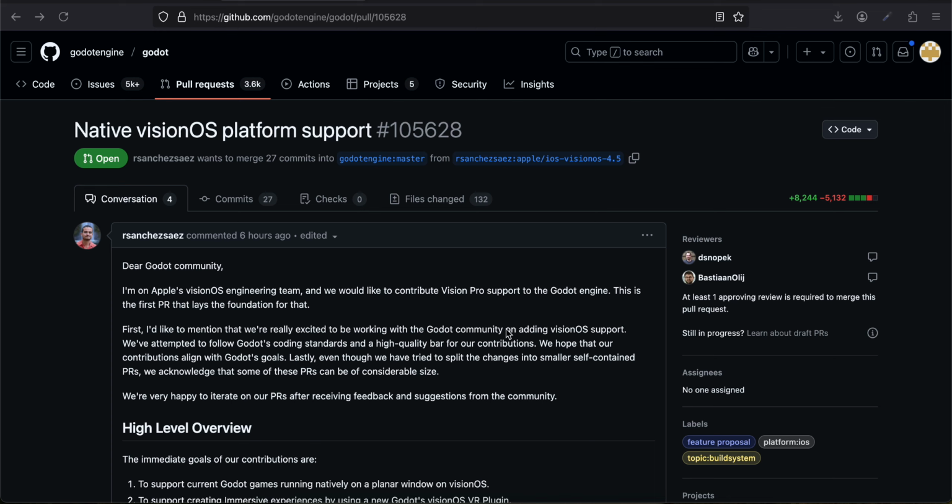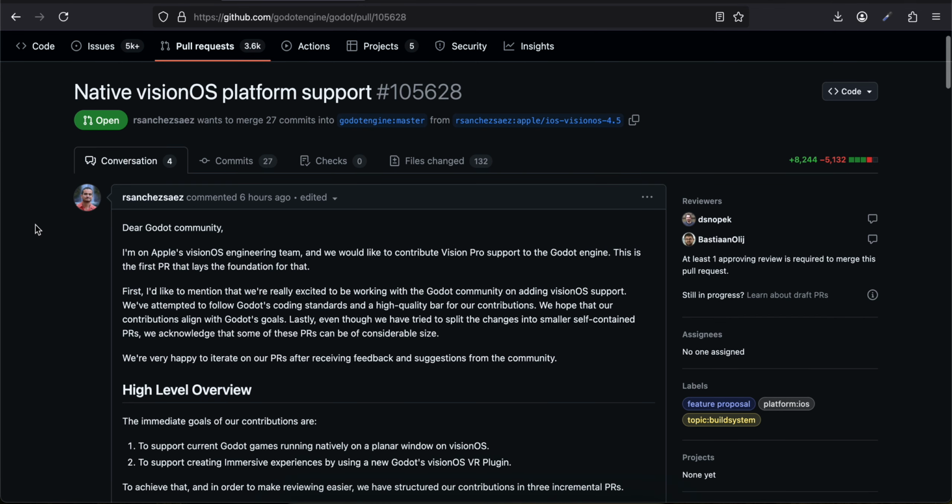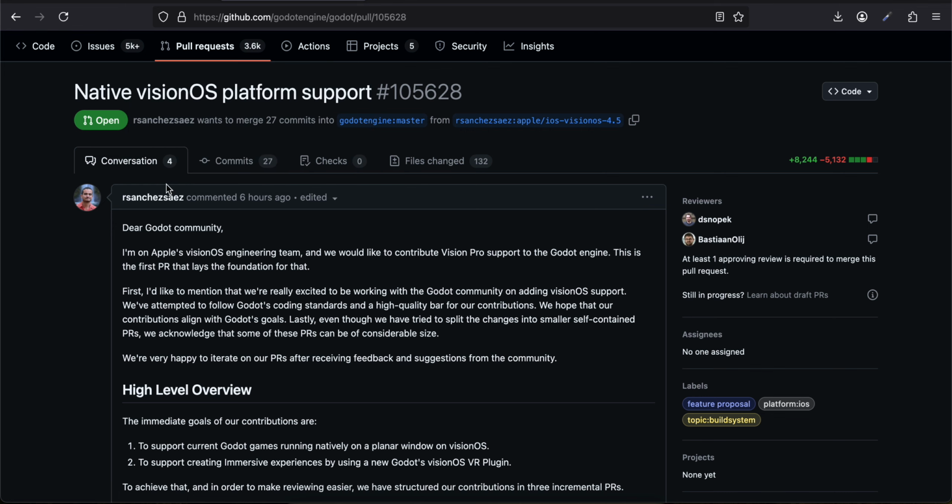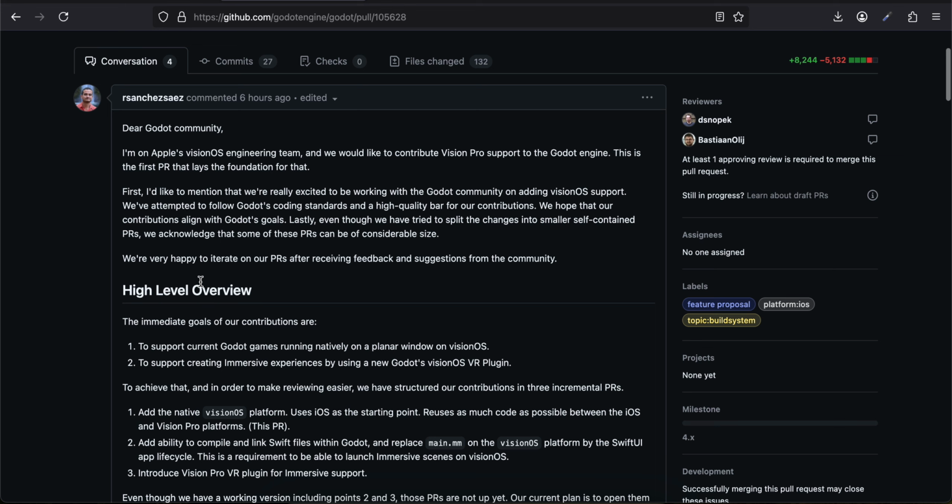Okay guys, so I think Godot game engine will soon get Apple Vision OS support. This is one of the first PRs which has been raised, and it has been raised by an Apple engineer himself. So I think this guy works at Apple. If you want, you can go through this PR.